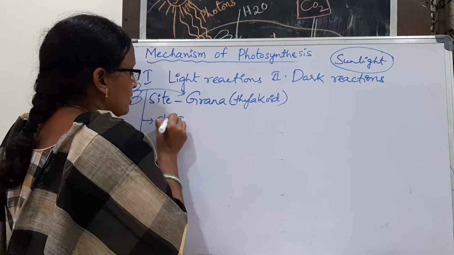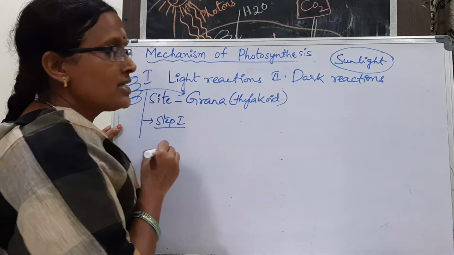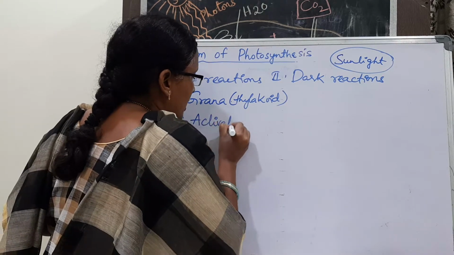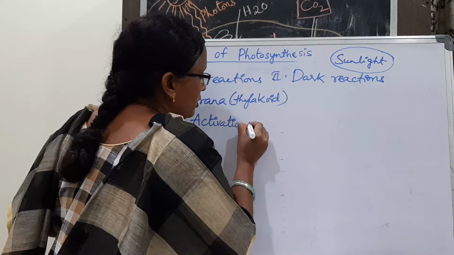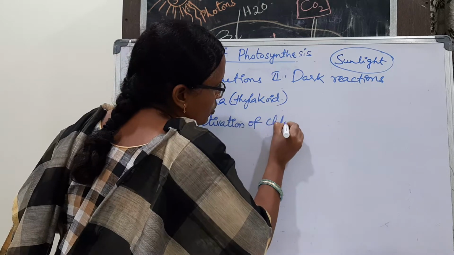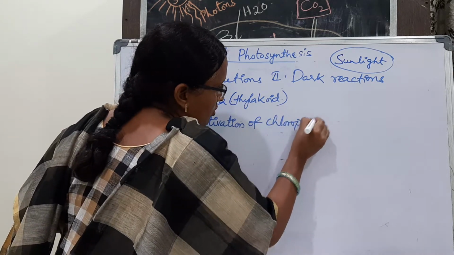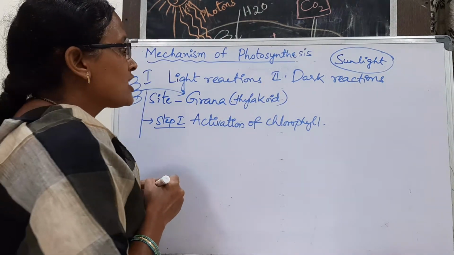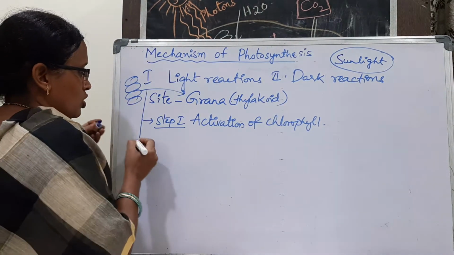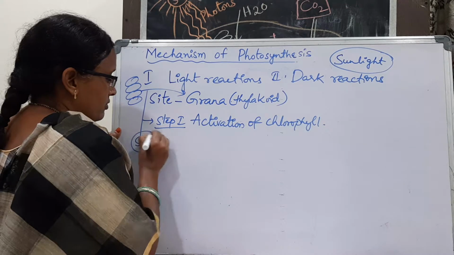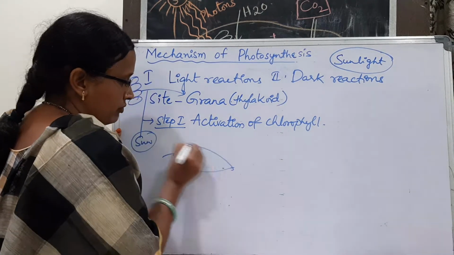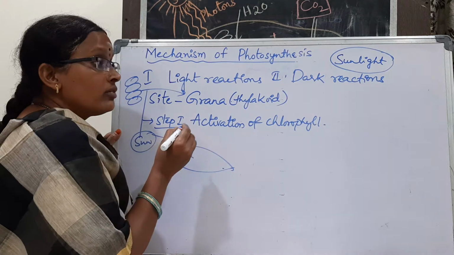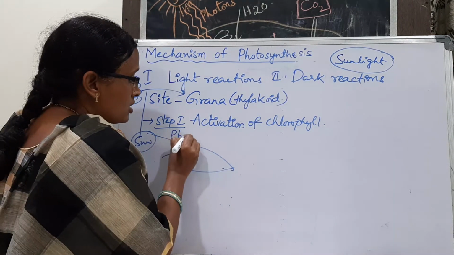First step is activation of chlorophyll. Chlorophyll activation by the exposure of light. So when sunlight falls on the leaf, it is absorbed in the form of photons.